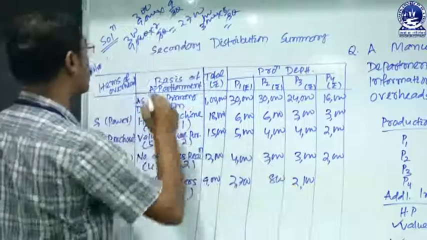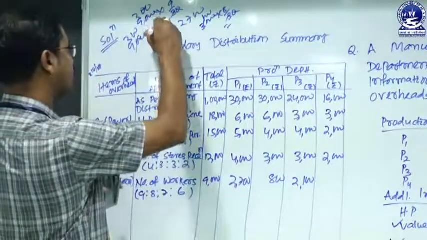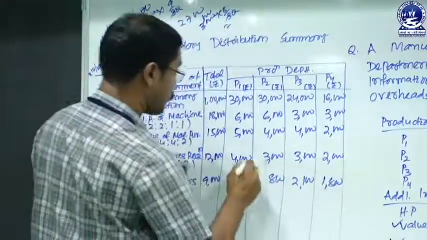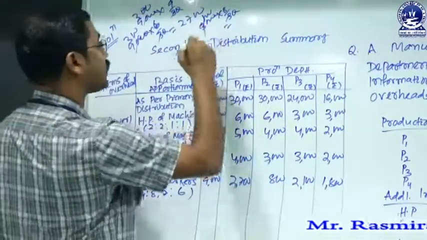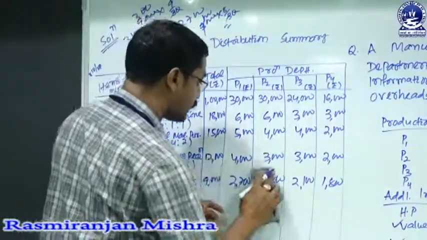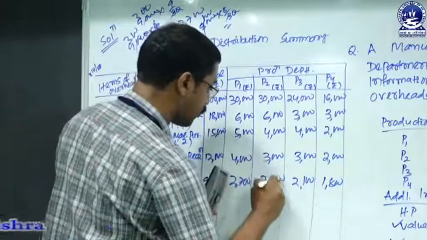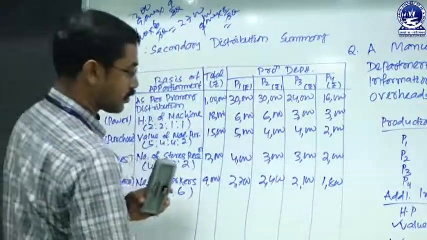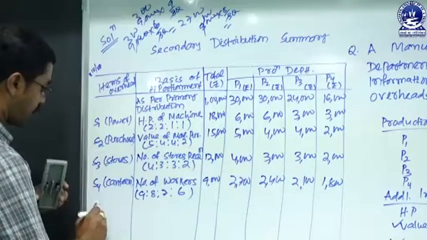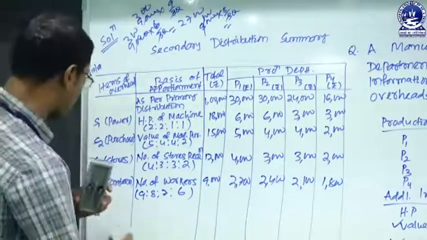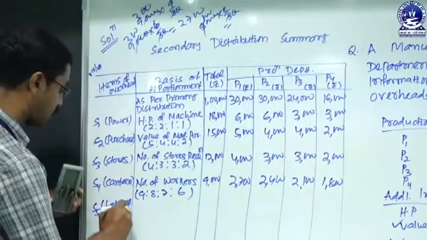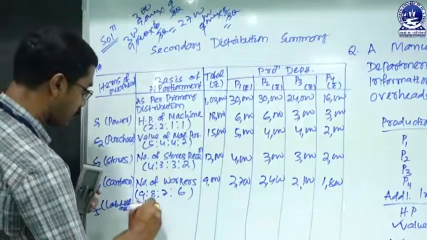And department P4 will get 9,000 into 6 by 30, that means 1,800. So department P2, that is 9,000 into 8 by 30, that means 2,400, that was a mistake, 2,400. Complete.